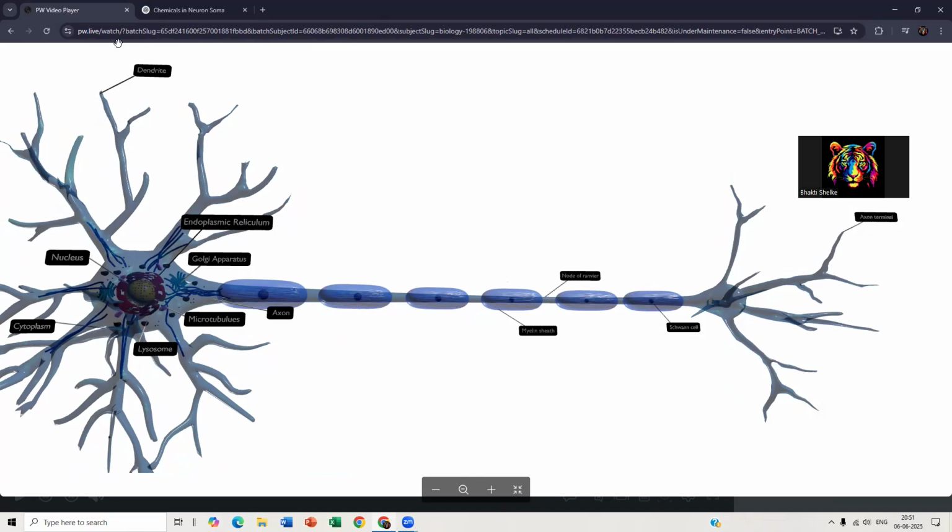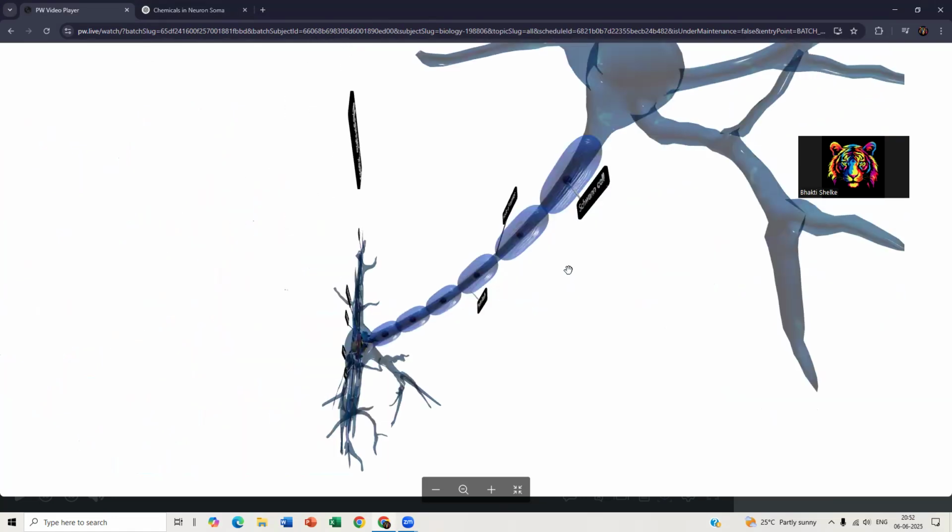Now you might think, why not here? Because it is unidirectional. As the signals are accepted by the dendrites, they will definitely flow towards the axon terminal on that side. So it is a unidirectional process. The ions will move in this direction, and as they go here, the myelin sheath will act as insulation. It will increase the efficiency of transfer of these ions to your nerve ending.